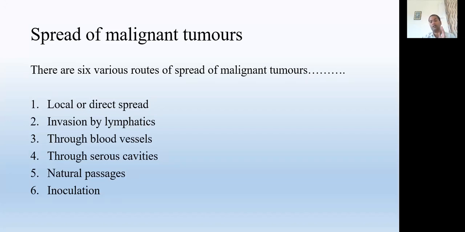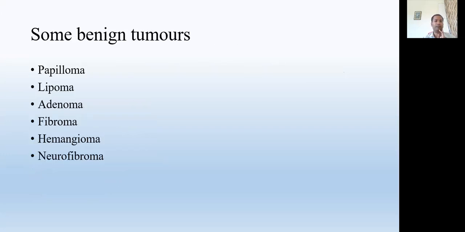So these six types are how malignant cancer spreads. These are the basic things, which is why I'm discussing them with you.